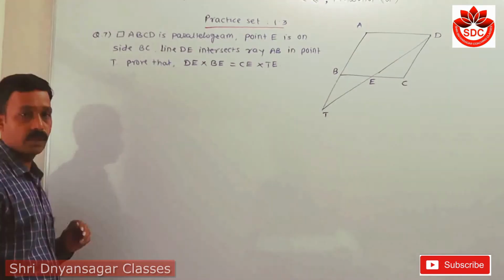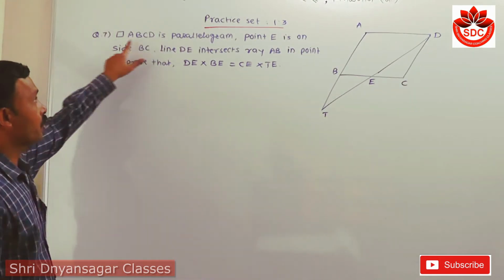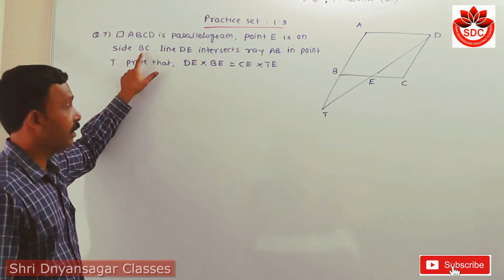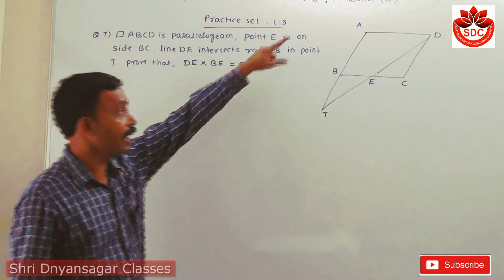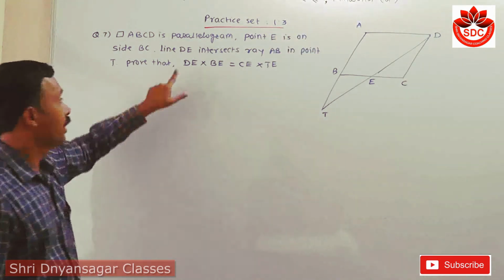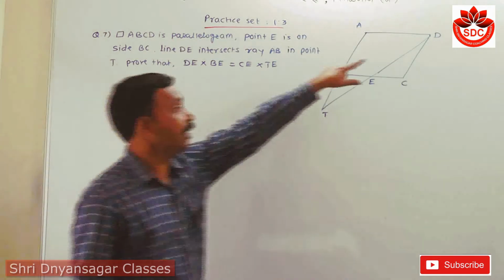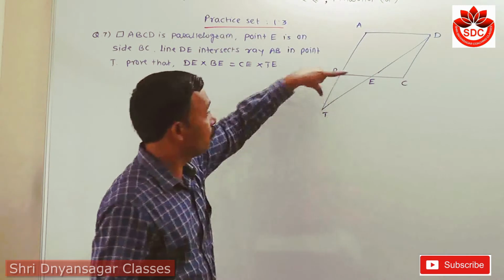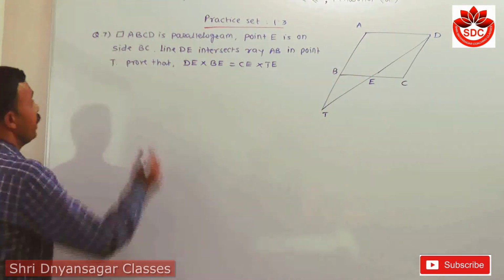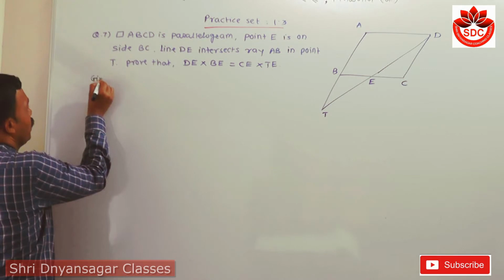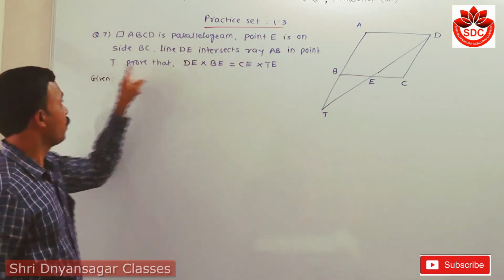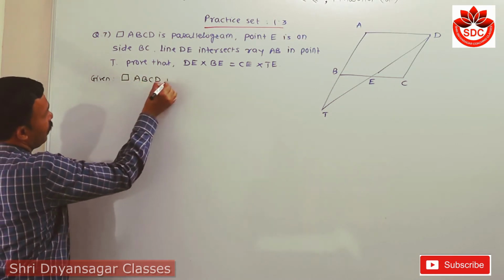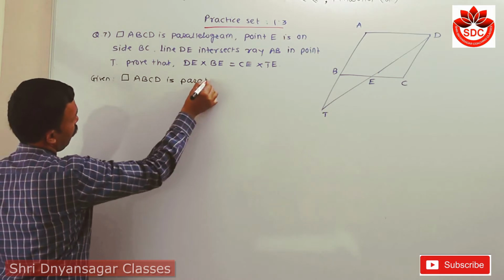Okay. Question number 7. This quadrilateral ABCD is parallelogram. Point E is on the side BC. Line DE intersects ray AB at point T. Then we have to prove here DE into BE is equals to CE into TE. For this, the given is that from this example, the given is up to this point T. So I have to write here quadrilateral ABCD is parallelogram.